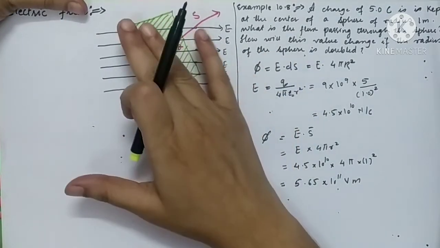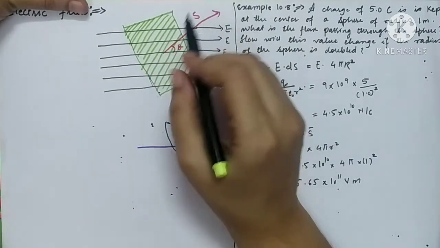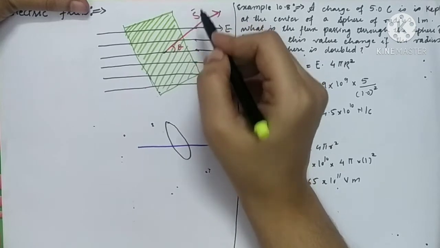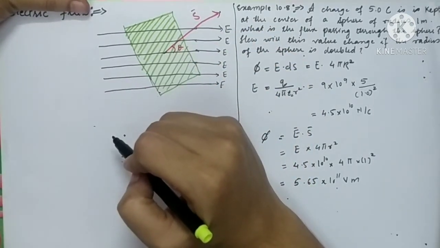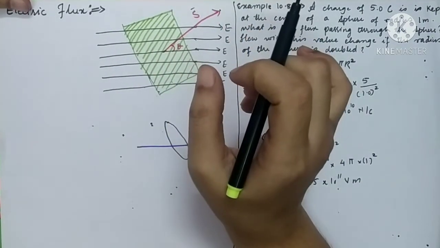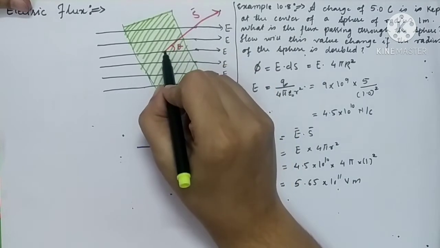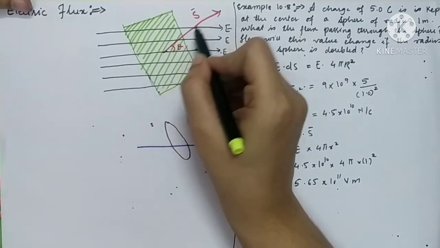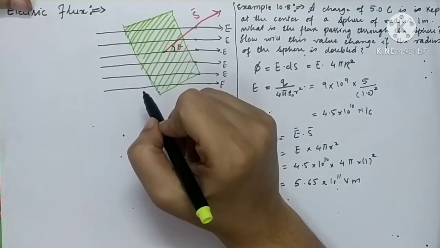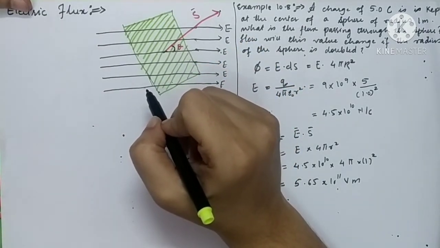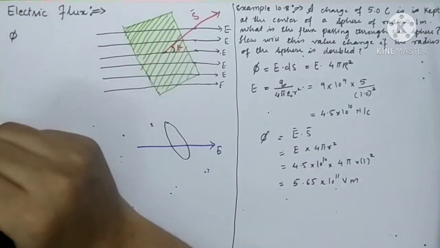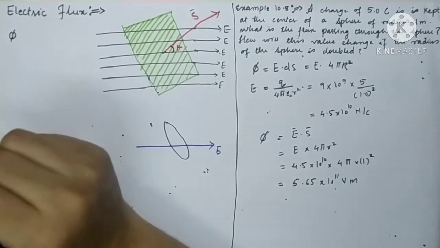How will you come to know that this area is inclined? For that you will have to draw the normal from the surface. Let this normal be denoted by S bar, where S is the surface area of this surface. With this normal you will come to know that the electric field intensity and this normal are inclined to each other, meaning they are not along the same direction. So let phi be the total number of lines of force.